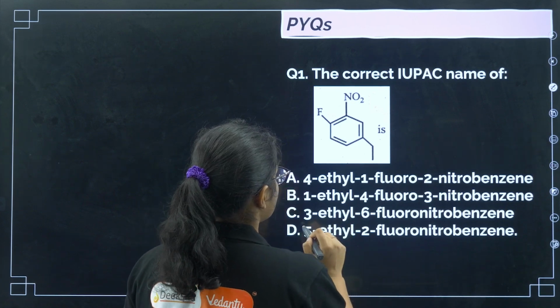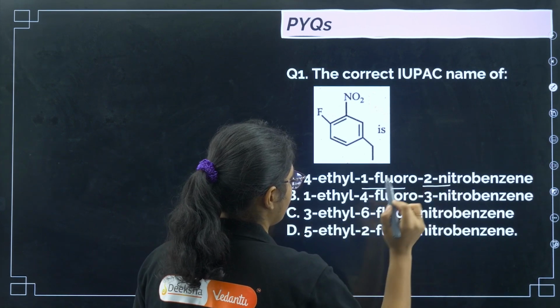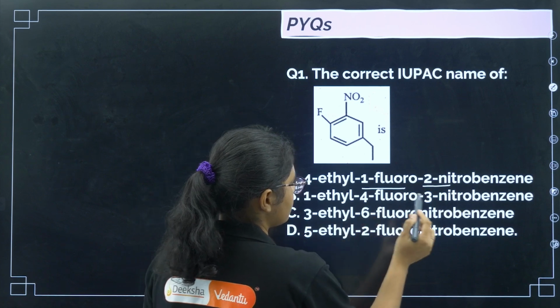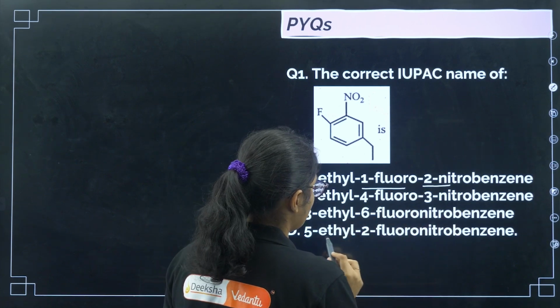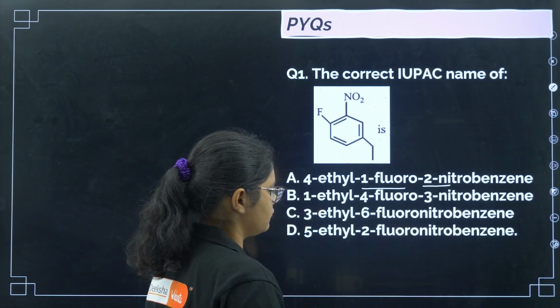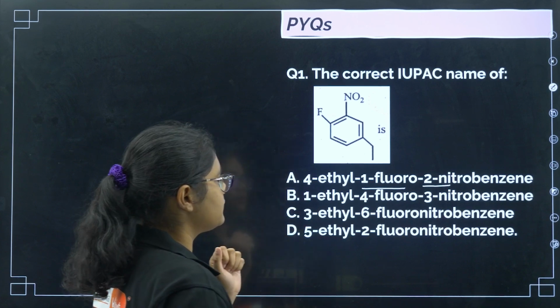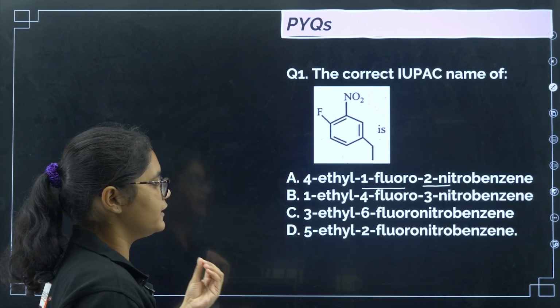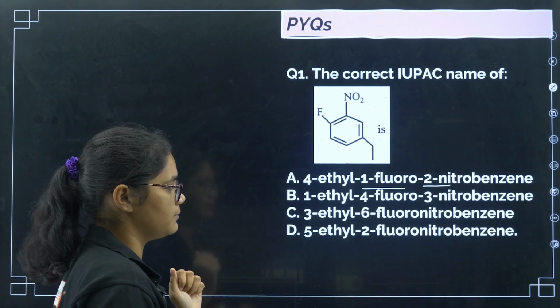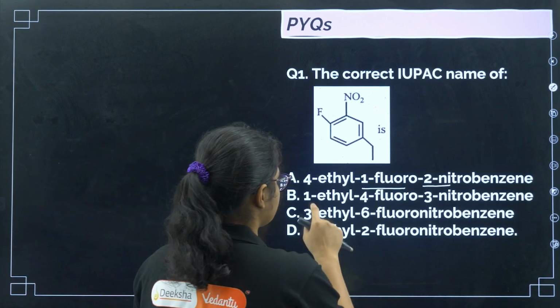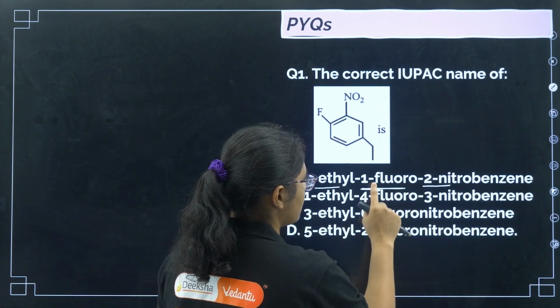So we have 4-ethyl-1-fluoro-2-nitrobenzene, 1-ethyl-4-fluoro-3-nitro, 6-fluoro, and 5-2-ethyl-2-fluoronitro. The substituents should be numbered in such a way that their addition gives the least number. Okay. So now if you see here, it is 4-ethyl-1-fluoro.